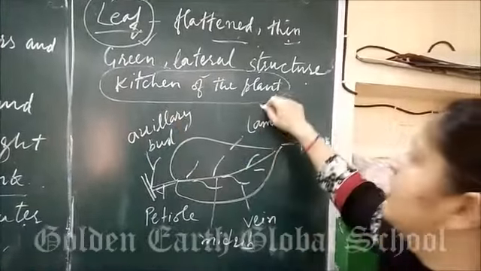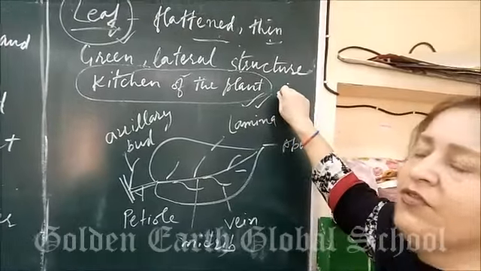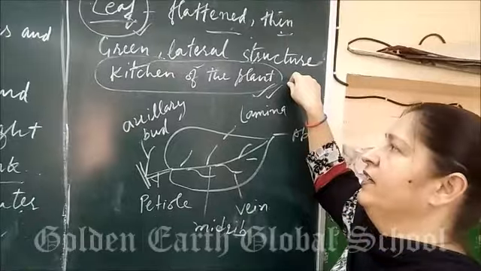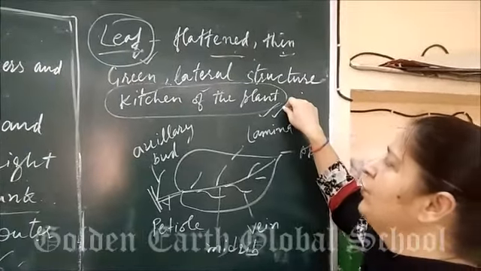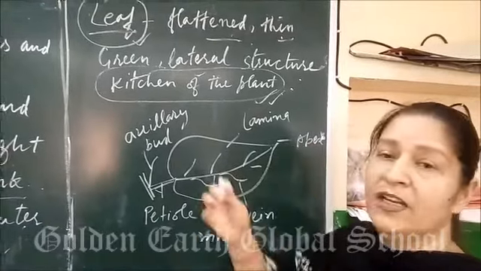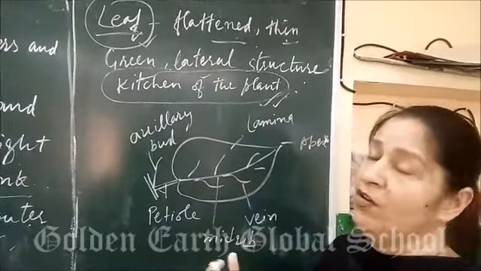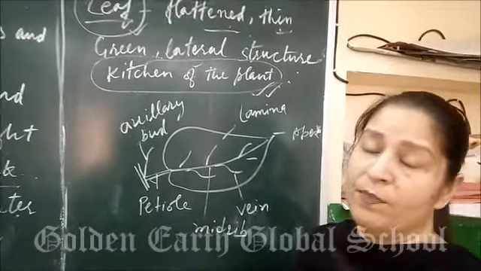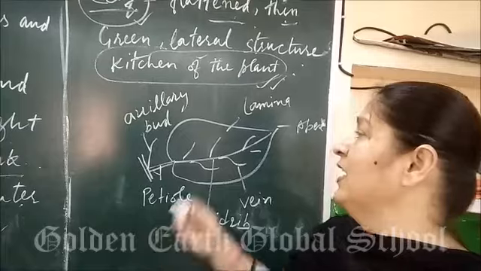Why are leaves called the kitchen of the plant? Because they manufacture food for the whole plant, because the leaf has green color pigment. All of us know very well its color is green. And why is it green? Because of the presence of chlorophyll pigment.